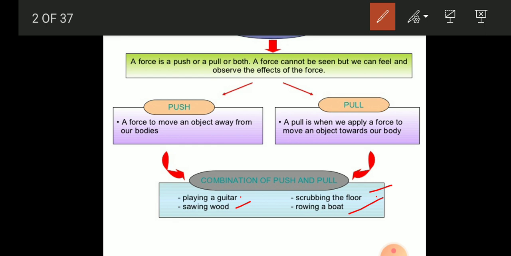Force is all about actions like pushing an object, pulling an object, or lifting an object, and so on. In all these scenarios, you are applying some kind of force. Let us look at some more examples where force is applied in the form of a push or a pull.